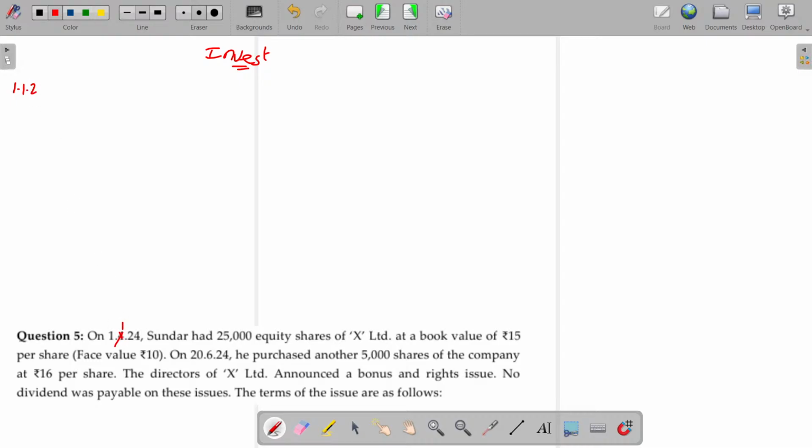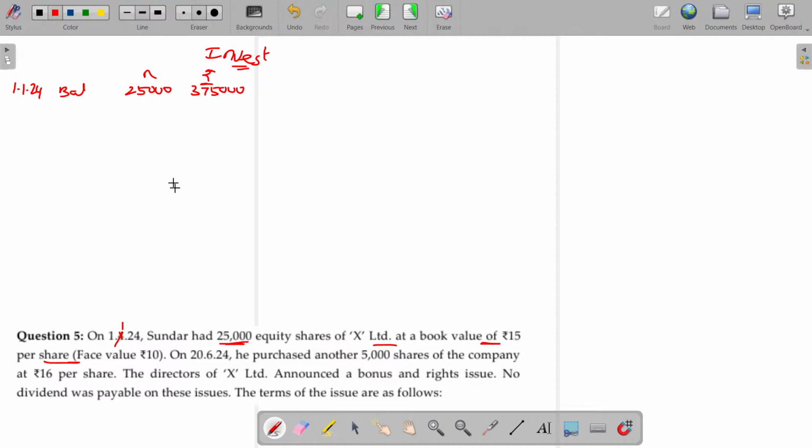Balance: 25,000 equity shares. What about the value? At the book value of rupees 15 per share. Face value does not matter. Book value being 15, so 3,75,000 is the purchase price, the opening balance.